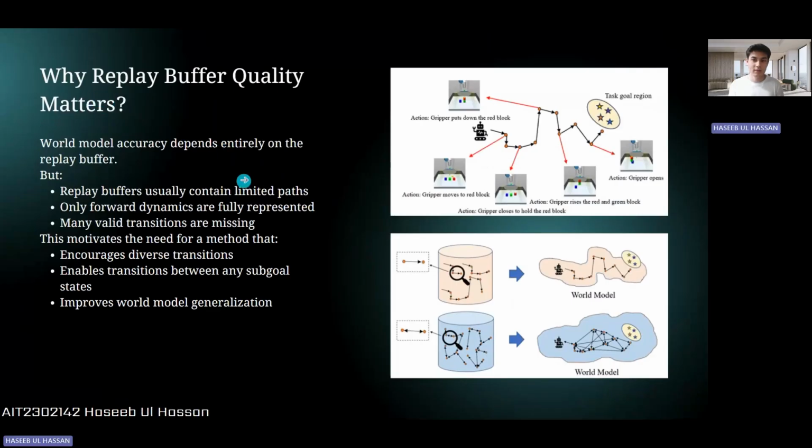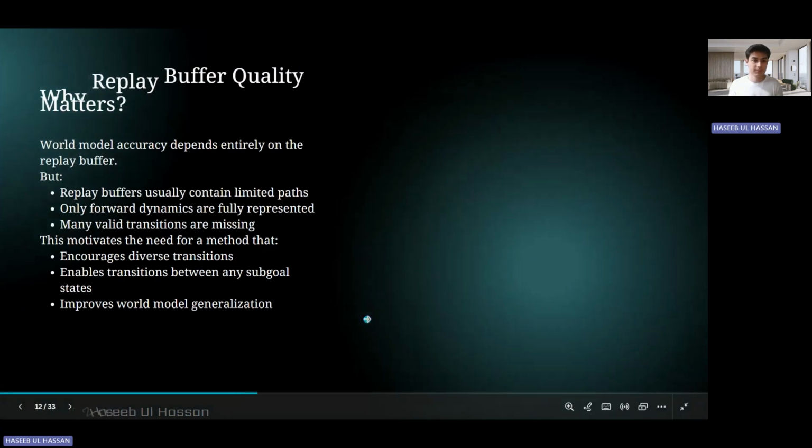So the most important thing in this model is the replay buffer quality, because the replay buffer usually contains limited paths and it can only have forward dynamics, and many valid transitions are missing. So this motivates the need for a method that encourages diverse transitions. It enables transitions between subgoals, and it improves world model generalization.